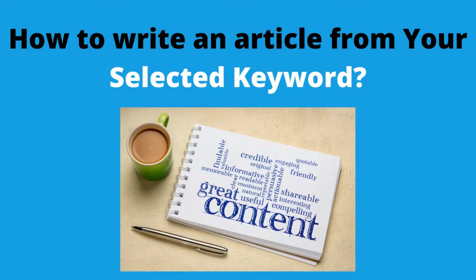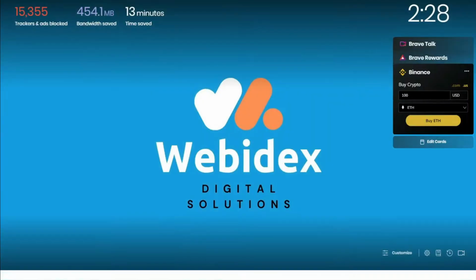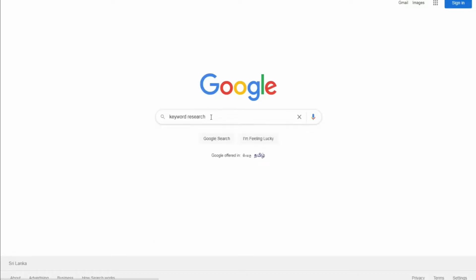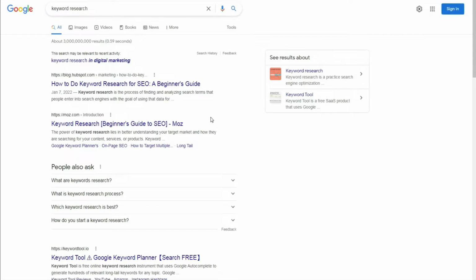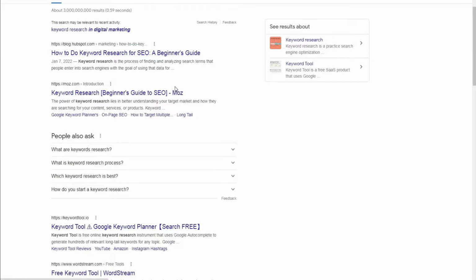How to write an article from your selected keyword. Before moving into article writing, there is something you need to do first. This is about the 10 websites that we actually have to compete with on the first page of Google SERP, which is related to the main keyword and additional keywords of the audience you are targeting.